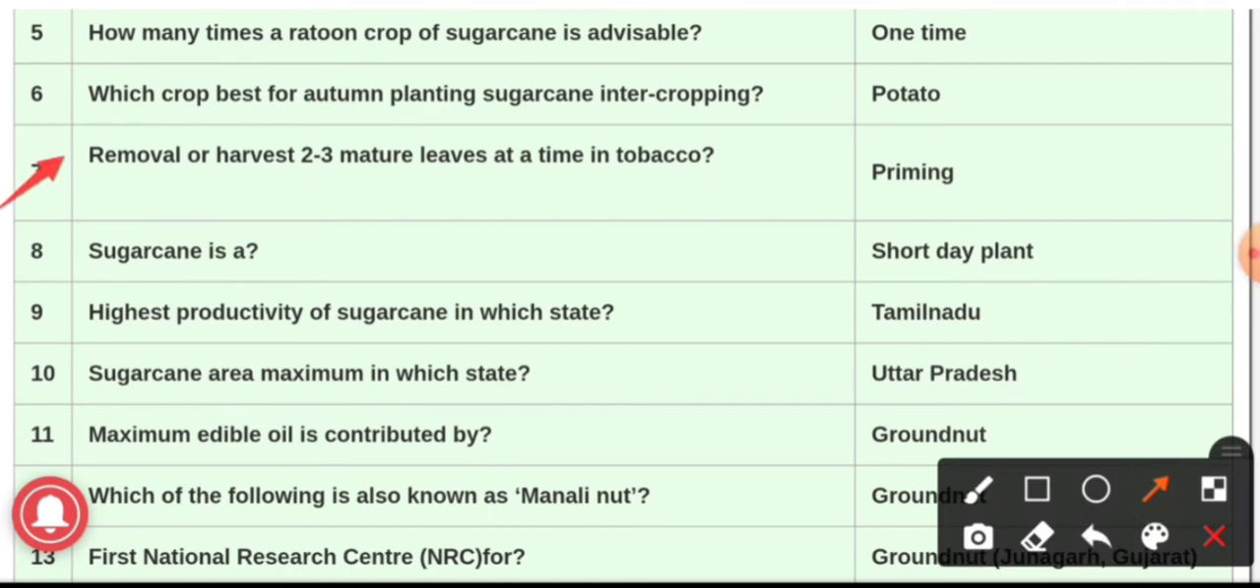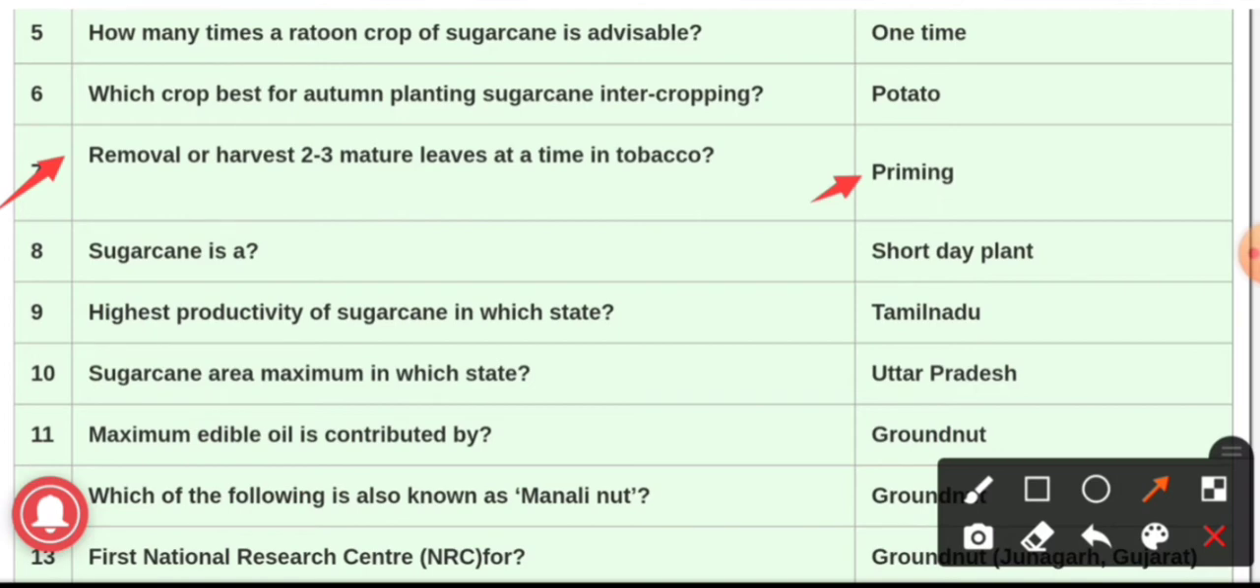Removal or harvest of 2 to 3 mature leaves at a time in tobacco. The answer is priming. Priming is the process in which we remove or harvest 2 to 3 mature leaves in case of tobacco. Priming is nothing but removal of mature leaves, and the entire harvest needs approximately 5 to 6 primings, and this is used in cigarette and wrapper tobacco.